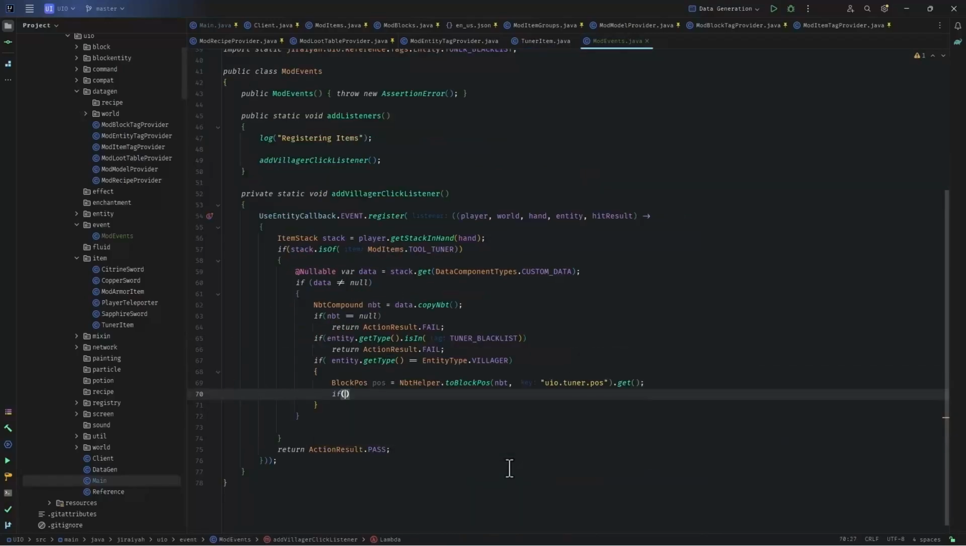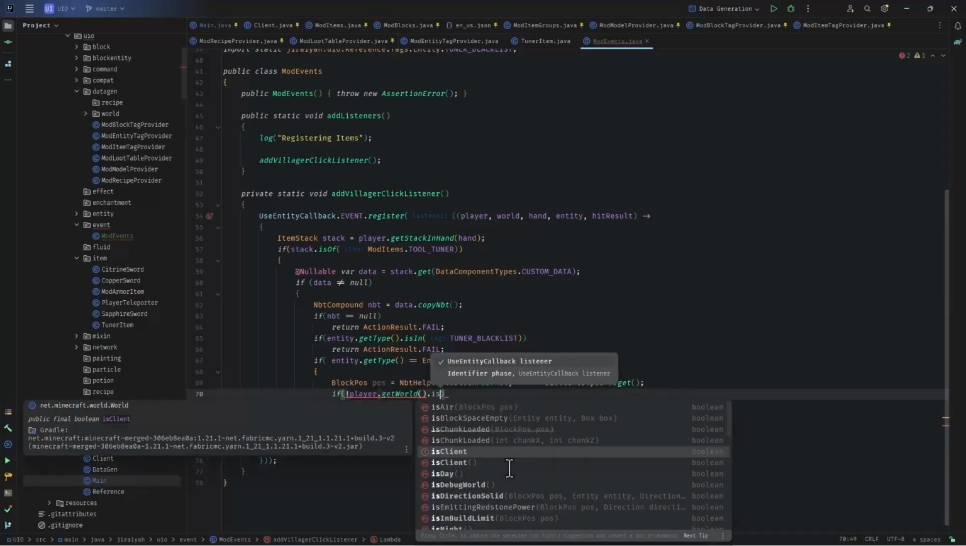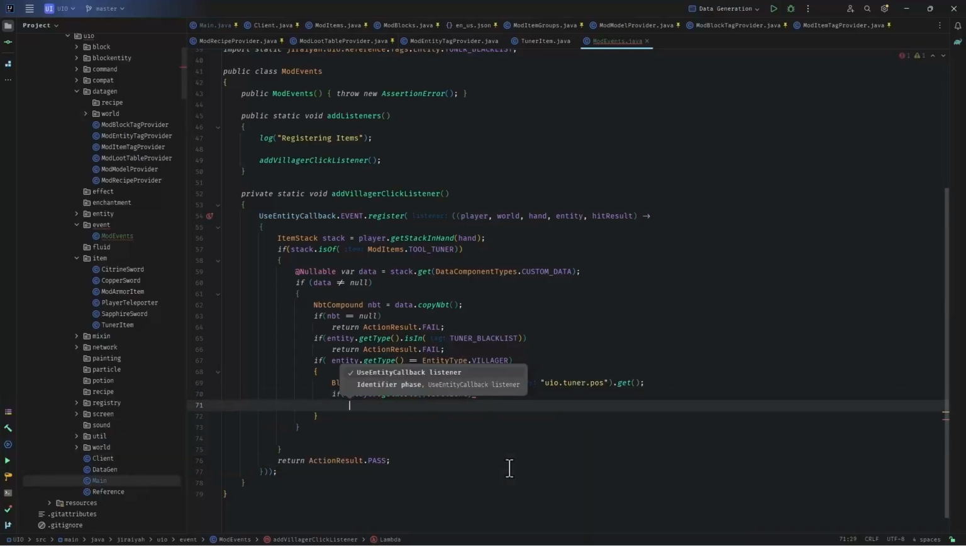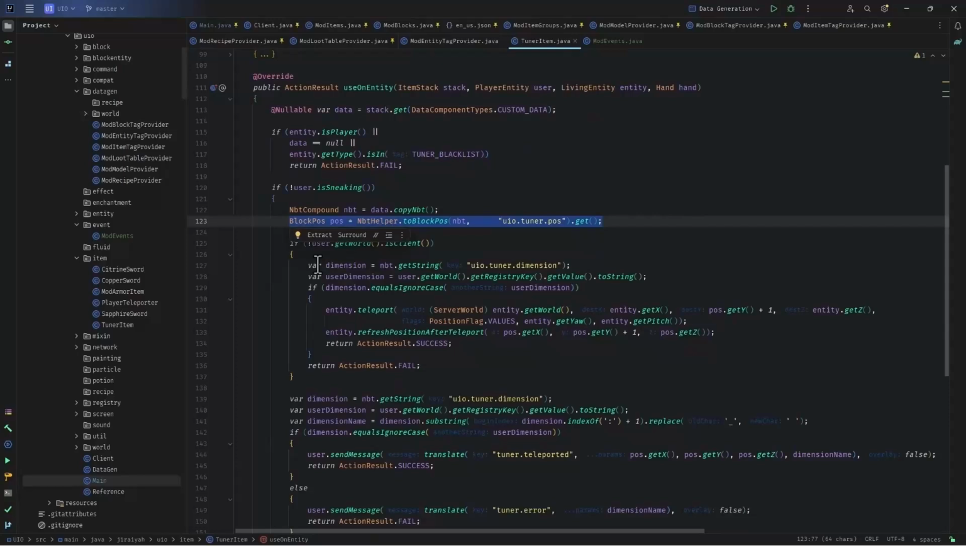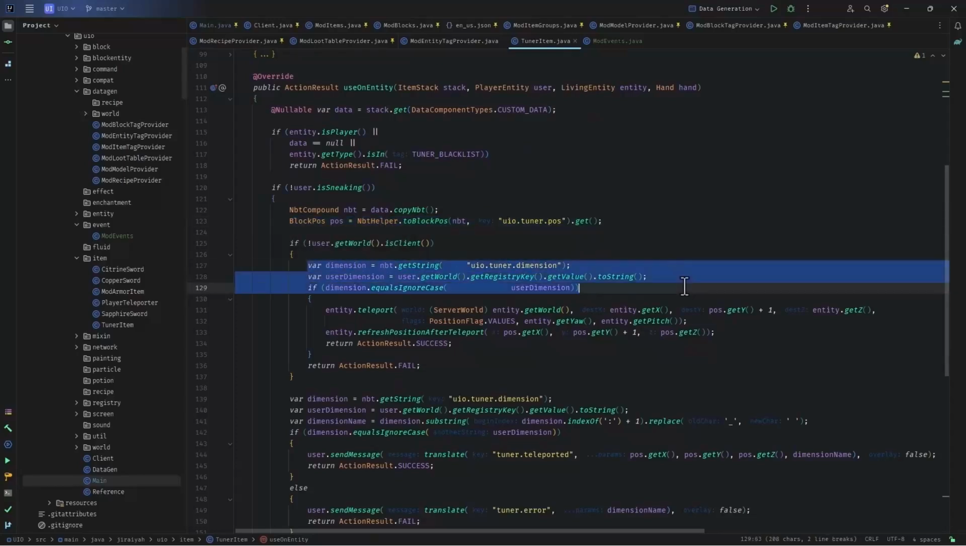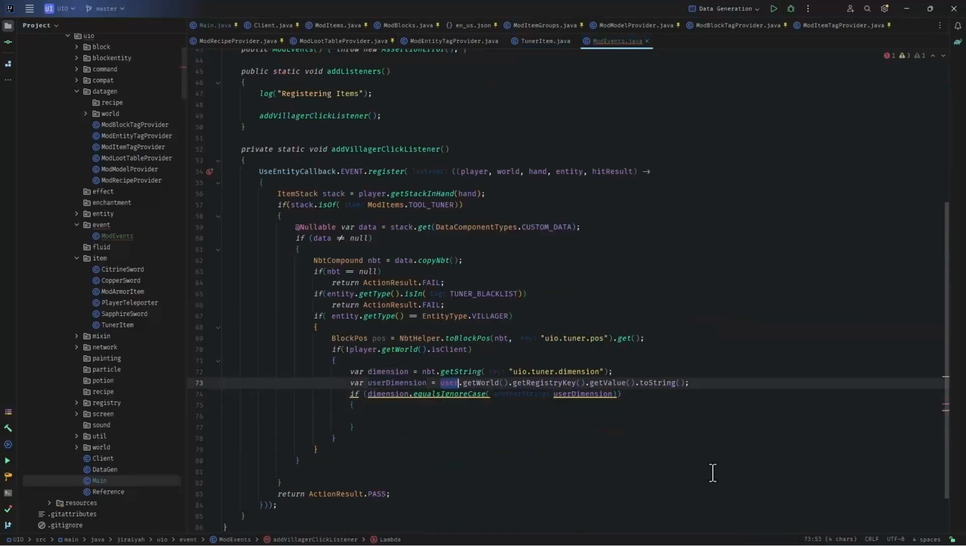Now we say if not player.getWorld().isClient, because if we are on the client, we don't do teleportation on the client side. Then we want to get the dimension and the rest of the stuff. So the dimension is here and the user dimension is here. And we are checking the equality. Okay. Now instead of user here, we change it to player.